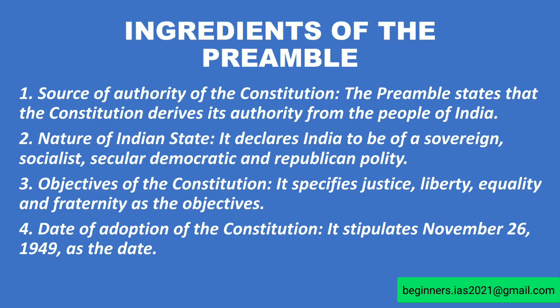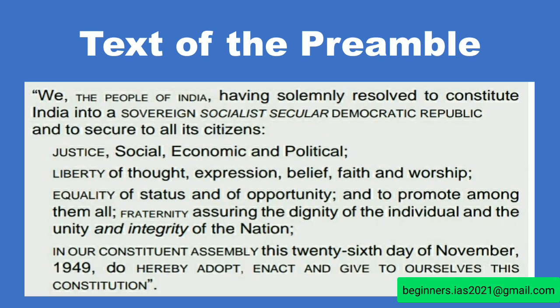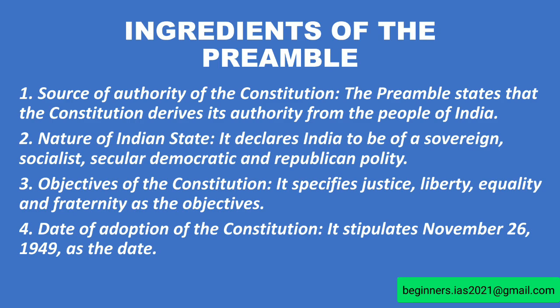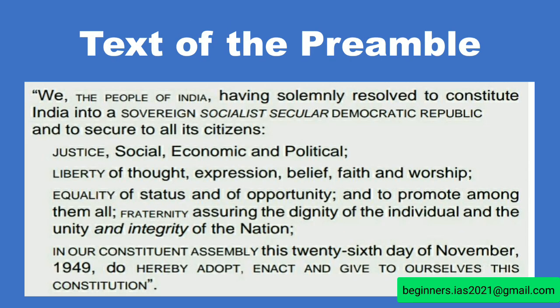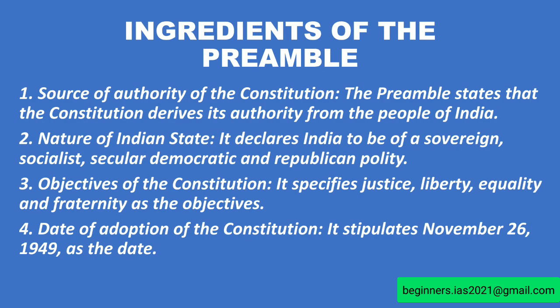What are they? This tells about the source of authority of the constitution. If you see here, we the people of India, that is, the constitution derives its authority from the people of India. And the sovereign, socialist, secular, democratic republic shows the nature of the Indian constitution, that is, the nature of the Indian state. It declares India to be a sovereign, socialist, secular, democratic, and republican polity.